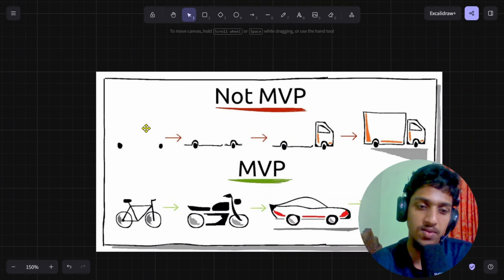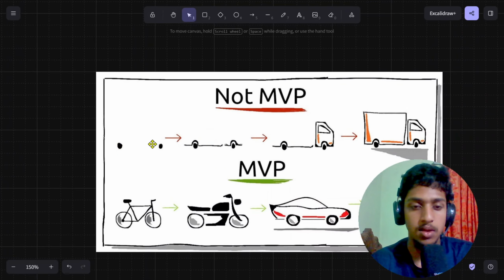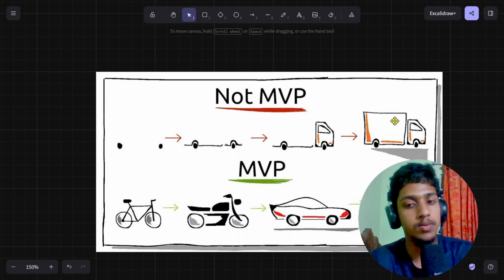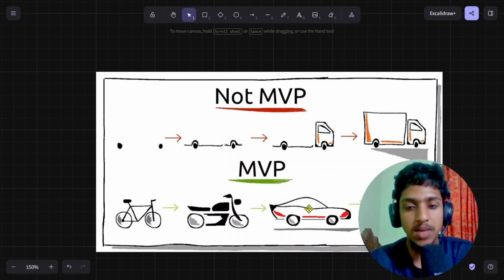So you can see over here, there's two wheels, and this is not workable. This is not workable either. Next one is not workable either. But the last one is workable. So this pattern is not MVP. MVP means you can use your product in the first stage.